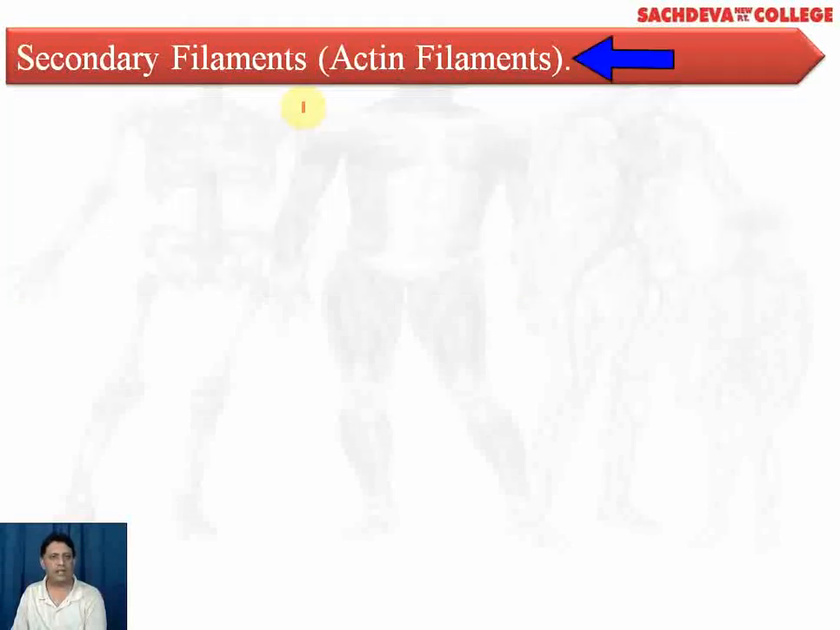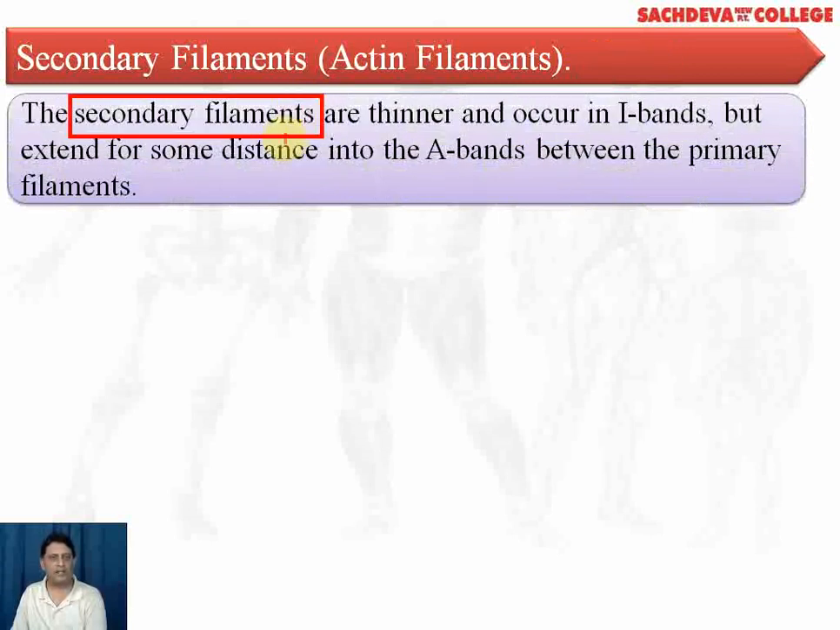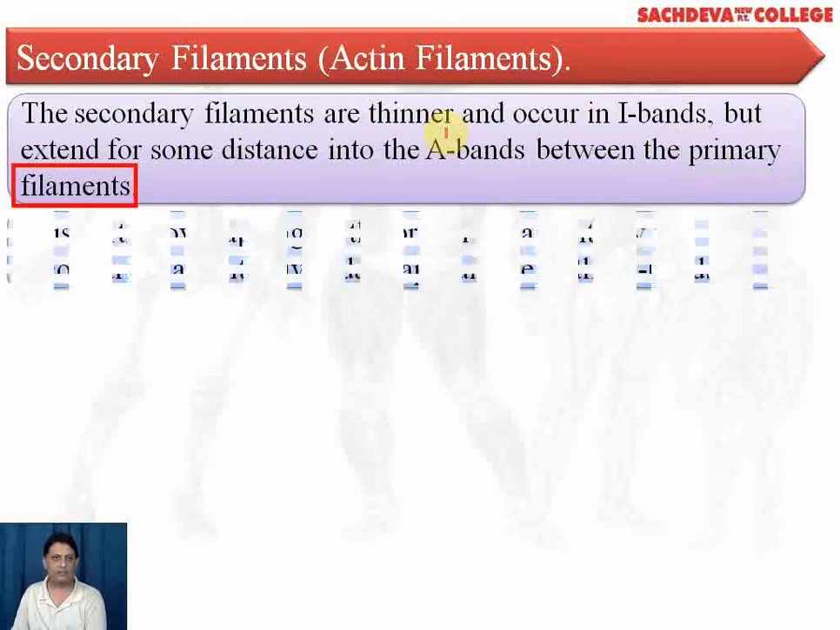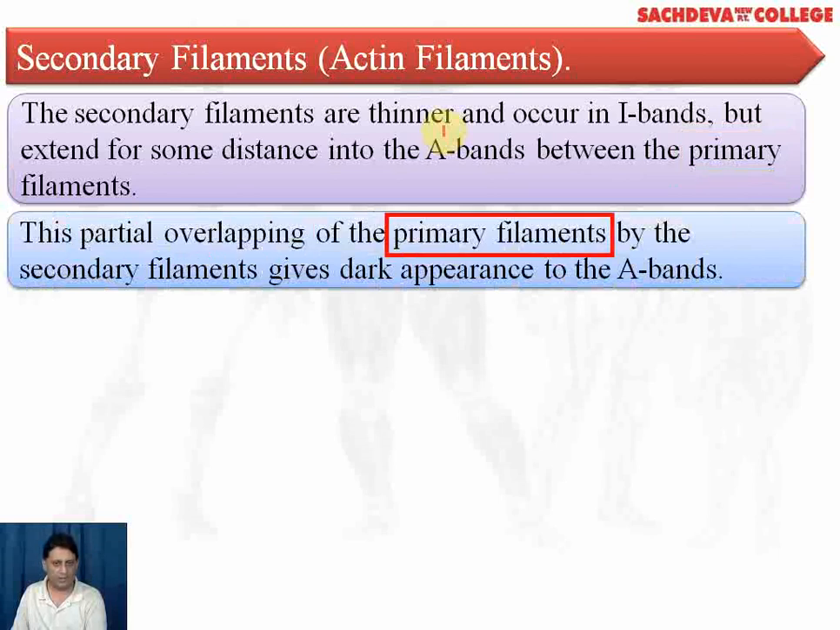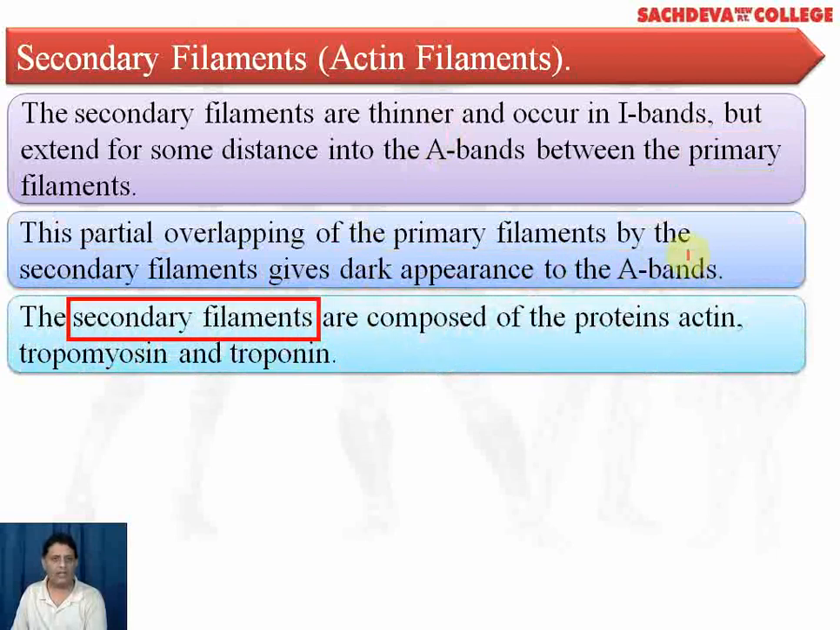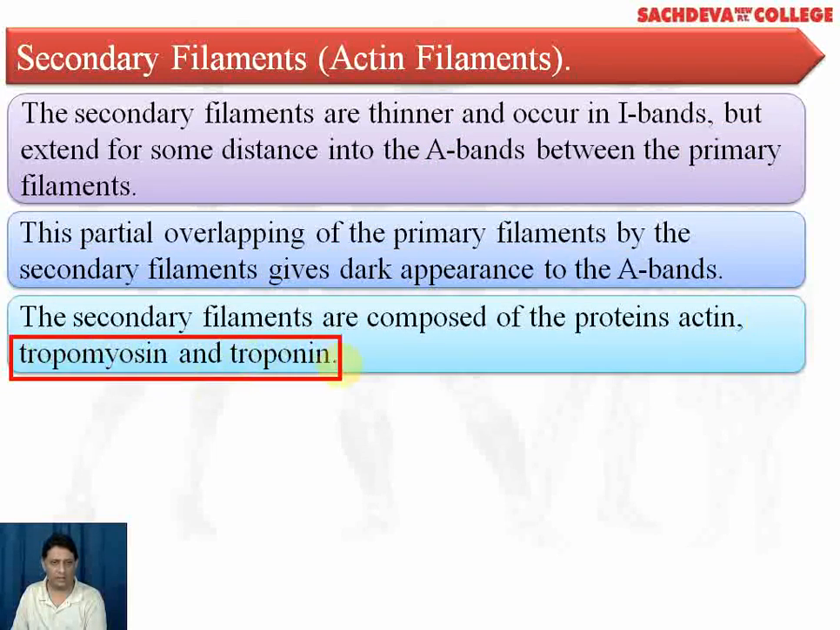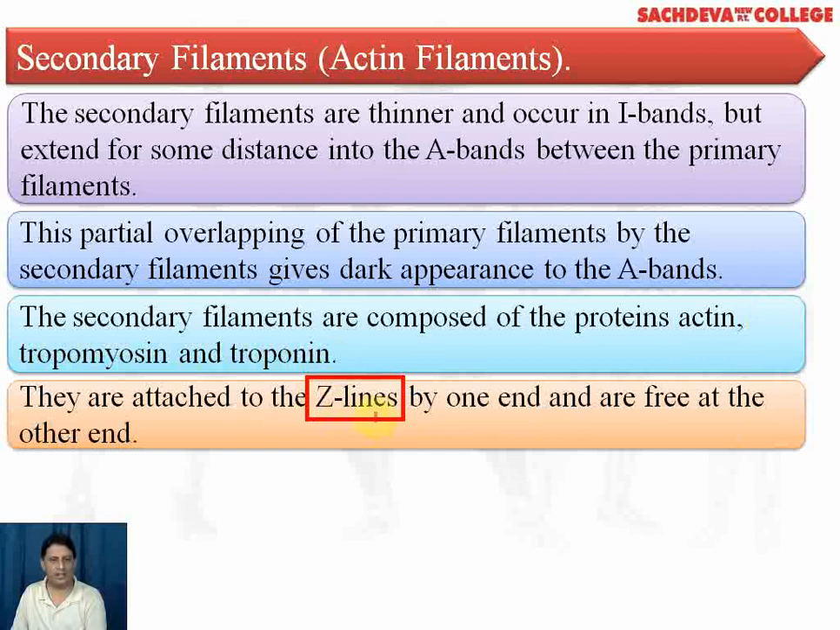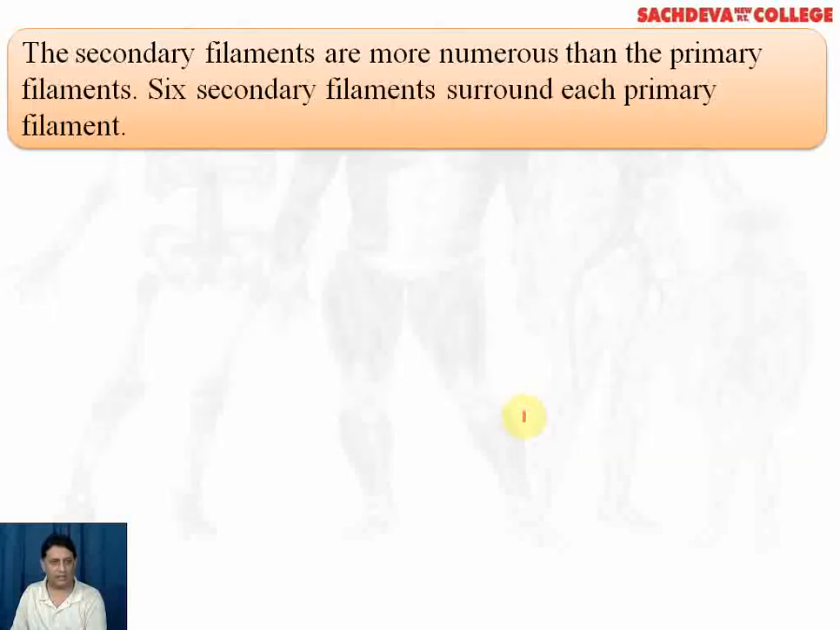The secondary filaments are the actin filaments. The secondary filaments are thinner and occur in the I bands, but they extend for some distance into the A bands between the primary filaments. This partial overlapping of the primary filaments by the secondary filaments gives a dark appearance to the A band. The secondary filaments are composed of three types of proteins: actin, tropomyosin, and troponin. They are attached to the Z lines by one end and are free at the other end. The secondary filaments are more numerous than the primary filaments. Six secondary filaments surround each primary filament.